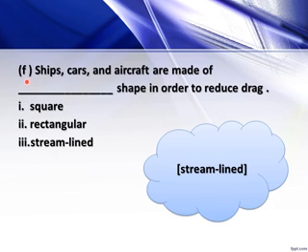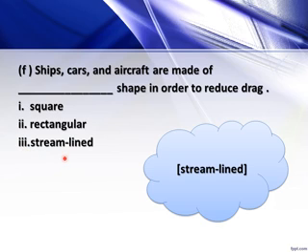Now number F. Ships, cars and aircrafts are made of dash shaped in order to reduce drag. Okay, so square, rectangular and streamline shape. Okay, so answer is streamline shape.